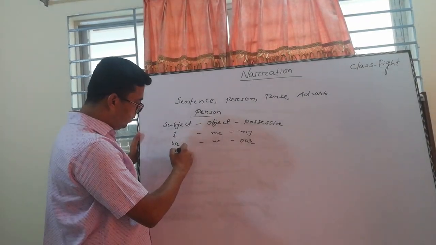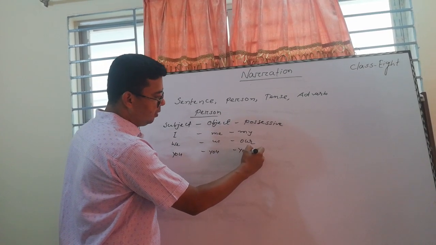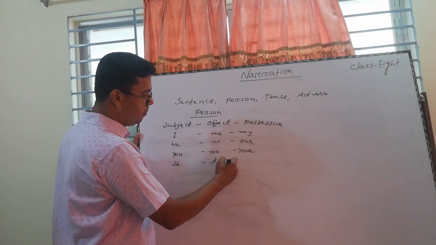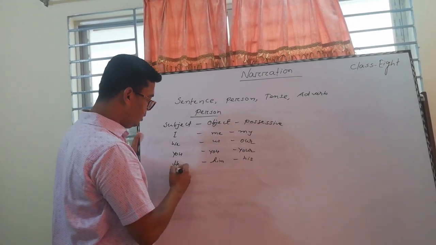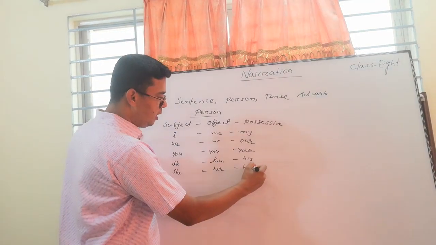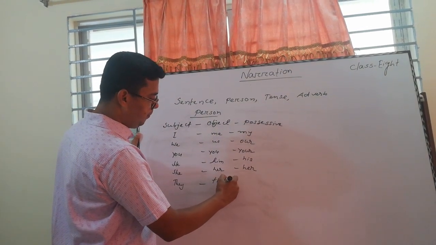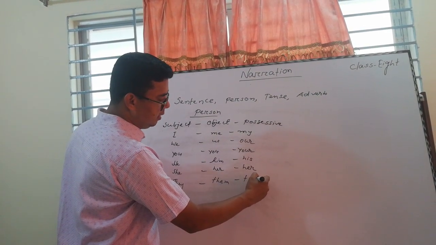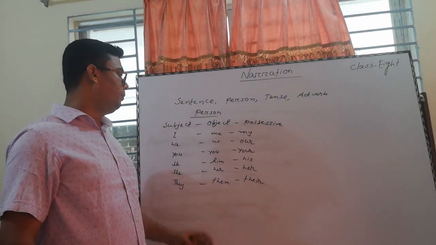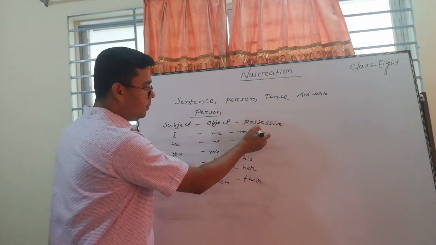Now come you, then your. He, him, his. She, her, they, them, their. This is the form of person. First person. This is the first person.